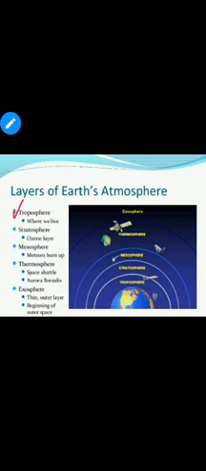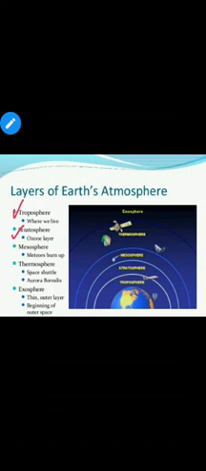Now, troposphere is the lowest layer, the first layer of the atmosphere. All the weather changes that we see around us happen in this layer, that is troposphere. Most of the oxygen is present in this layer. This is the layer where we live. Next layer is stratosphere.